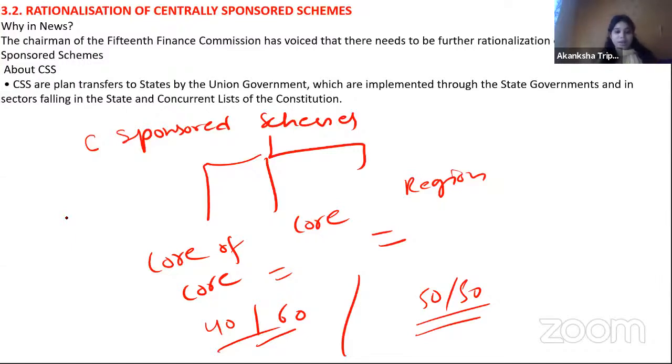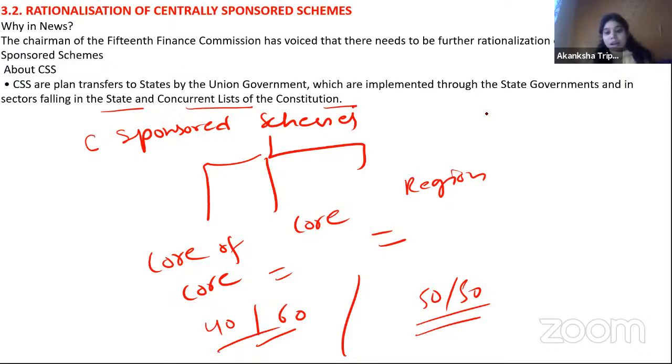For example, Swachh Bharat. Now the state doesn't have that much revenue to sponsor any scheme fully. So that's why the union government is helping them to implement those schemes. And how is the union government helping? It sponsors money, and then it will be totally under the state government how they are going to implement. On what areas can they make a certain kind of scheme? The areas which fall under the state and the concurrent list of the constitution.